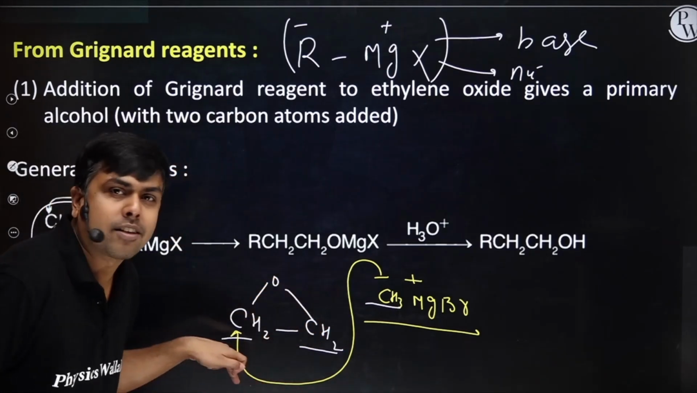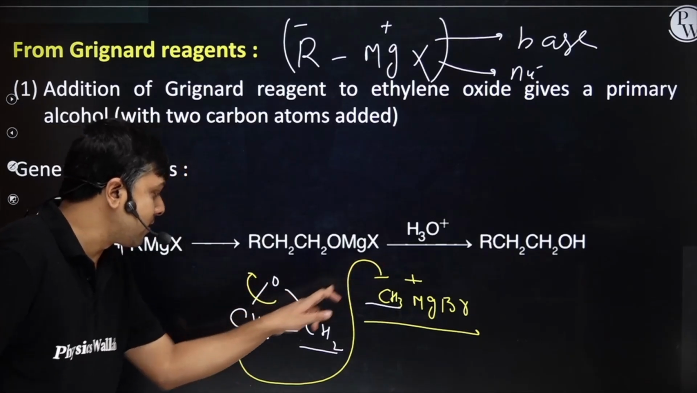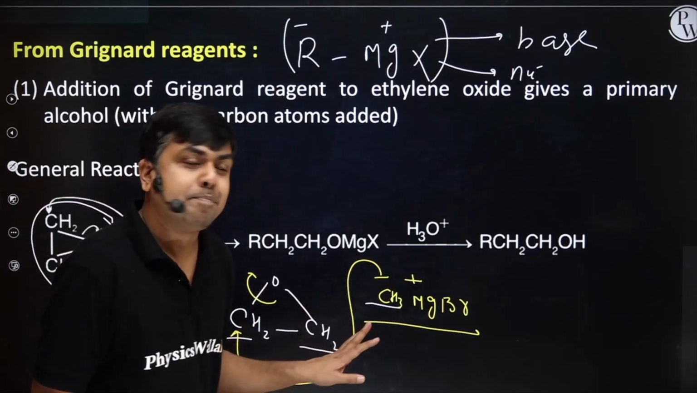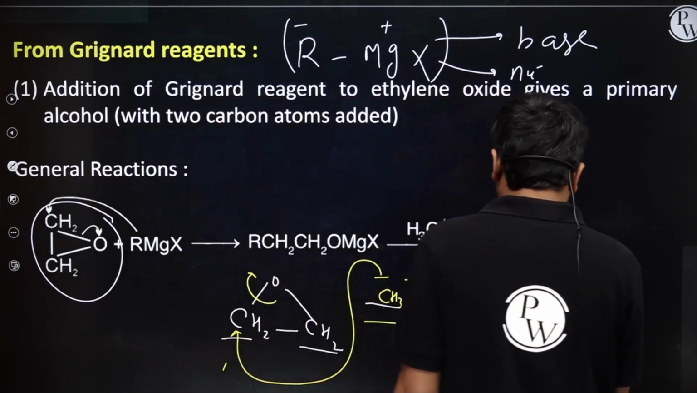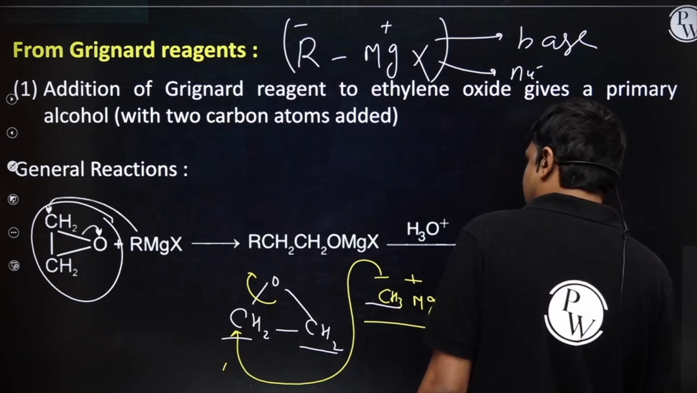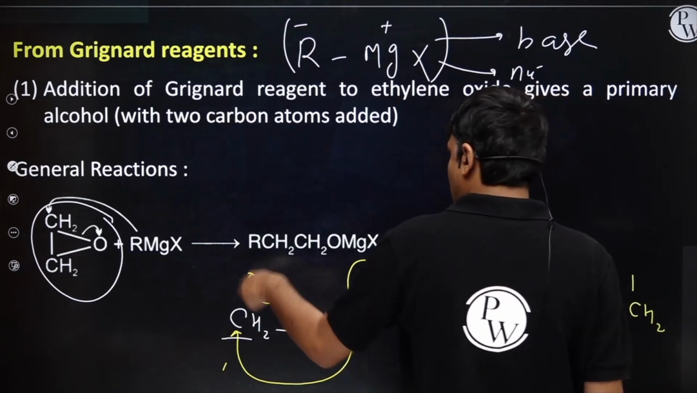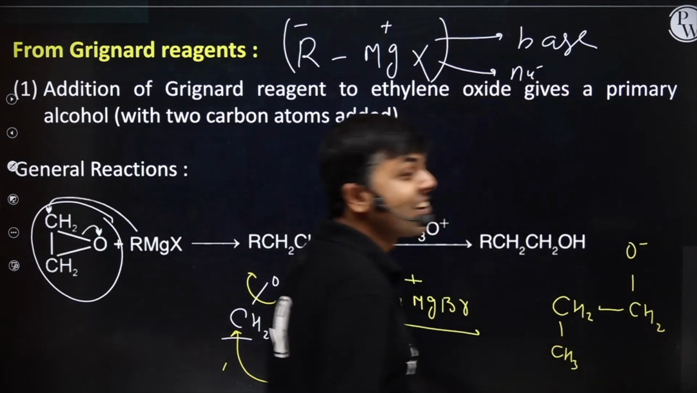As soon as it attacks here, this bond will cleave. This CH3 minus is approaching from the back side. So I will have CH3, CH2, and now this bond is cleaving. So here I will have CH2, O minus, right?